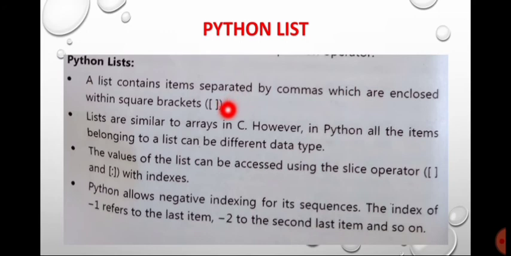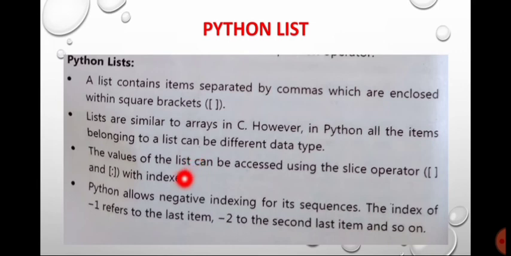A list contains items separated by commas. Similarly to how we make a list of things and separate them with commas, here the list can be separated by using commas and is enclosed within square brackets. Lists are similar to arrays in C. However, in Python, all the items belonging to a list can be of different data types.